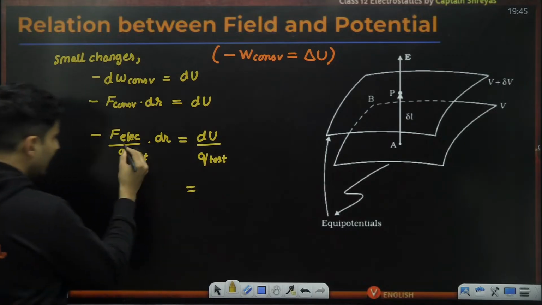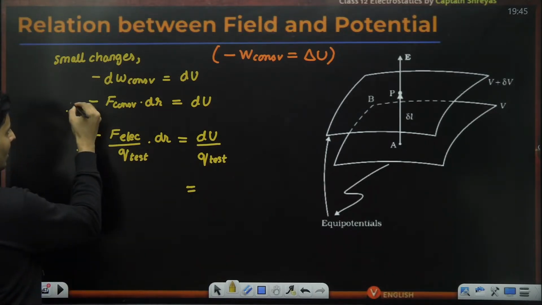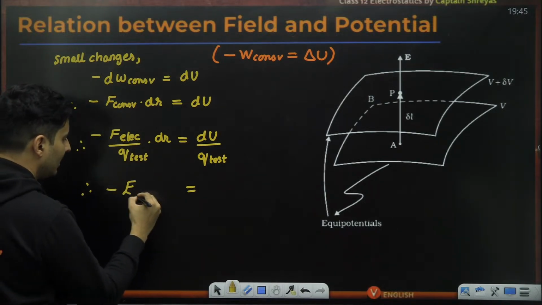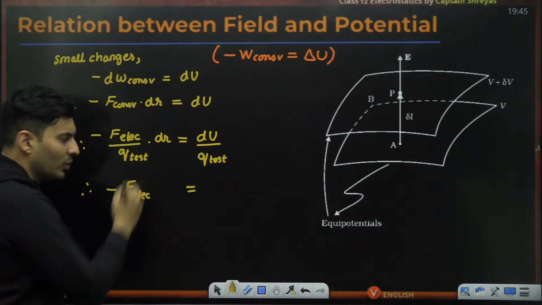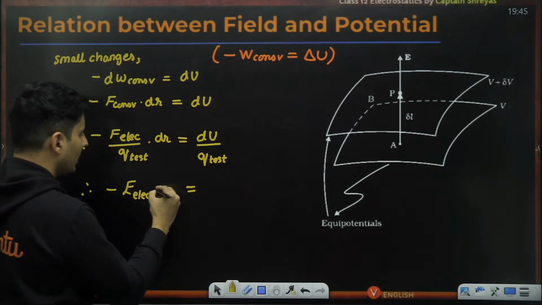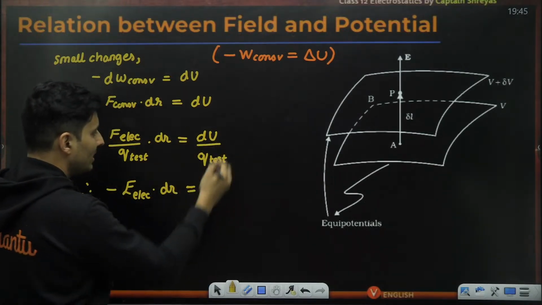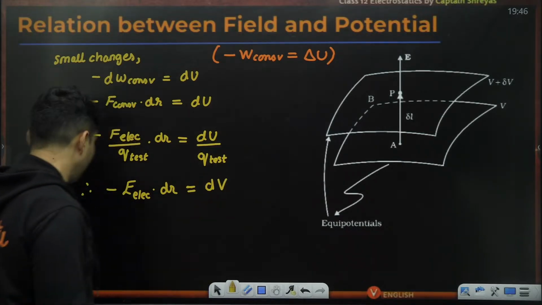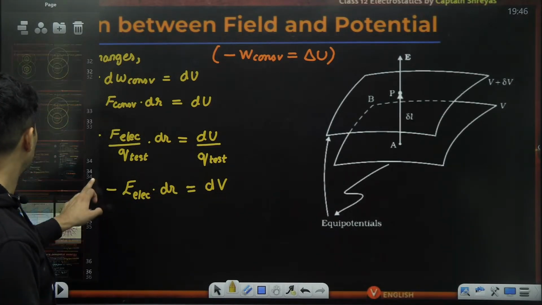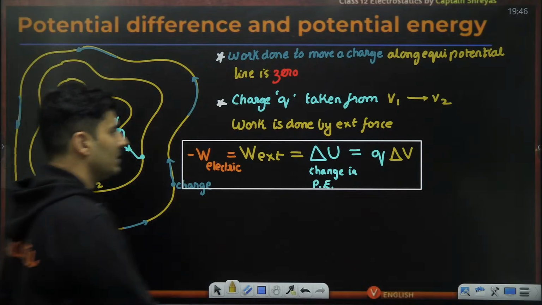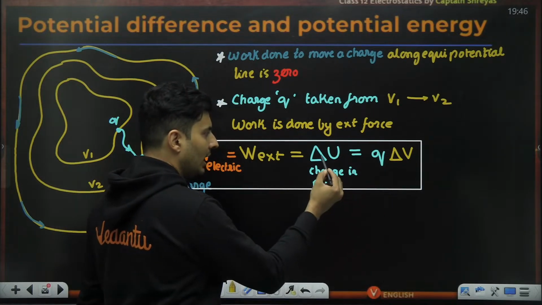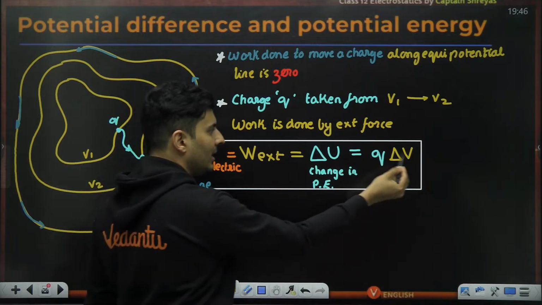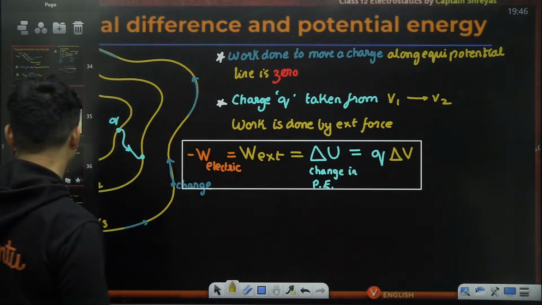See, one thing is clear. Force per charge is nothing but the electric field. So force per charge, the electric field, times our distance. And what is this? Energy per charge. Energy per charge is the voltage difference. How? I just showed it over here. If I take Q here, the energy change per charge is the voltage difference, because delta U is Q delta V.